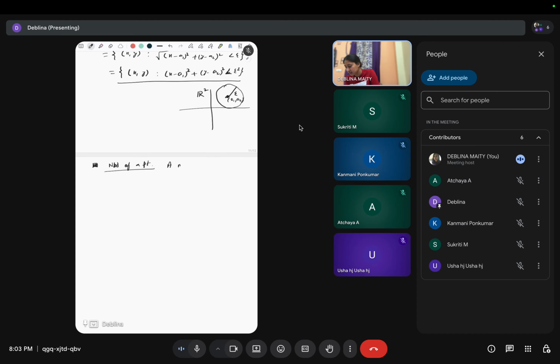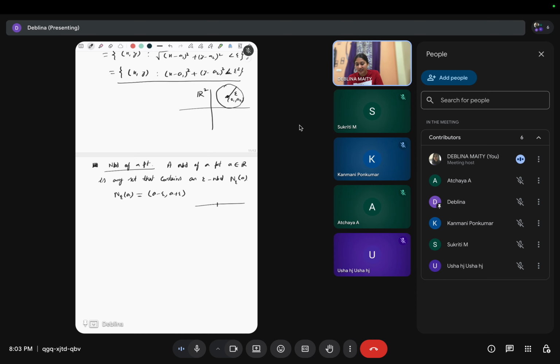A neighborhood of a point, say a belongs to R, is any set that contains an epsilon neighborhood, say N epsilon of a. See here, this N epsilon of a is what? This is a minus epsilon to a plus epsilon, right?